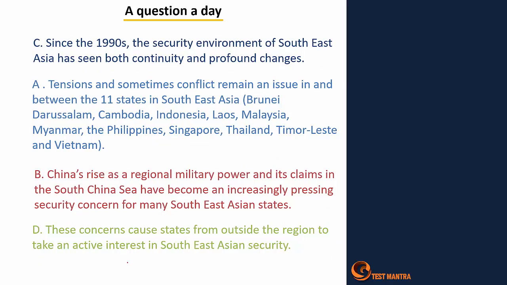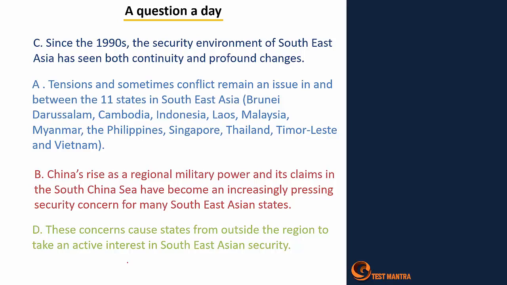Since the 1990s, the security environment of Southeast Asia has seen both continuity and profound changes. So what are the changes? Tension and sometimes conflict remain an issue in and between the 11 states in Southeast Asia. That's Brunei, Darussalam, Cambodia, Indonesia, Laos, Malaysia, Myanmar, the Philippines, Singapore, Thailand, Timor-Leste, and Vietnam.